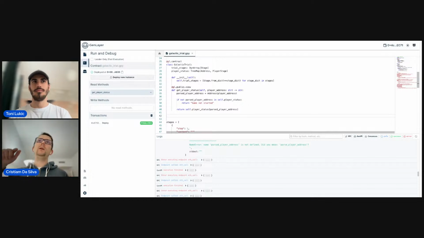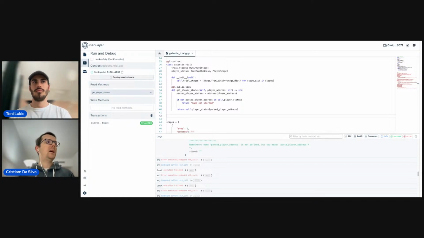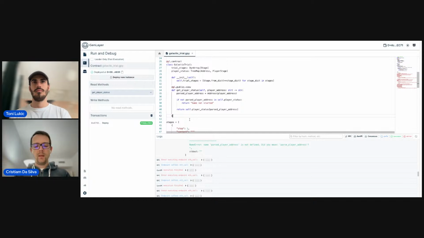So let's say that we connect our wallet. Maybe at that point we can call this init method to not start the game, but just to give the user the initial information about how the game works, what it consists of, and all of that. Okay, so let's go and code our init game method.